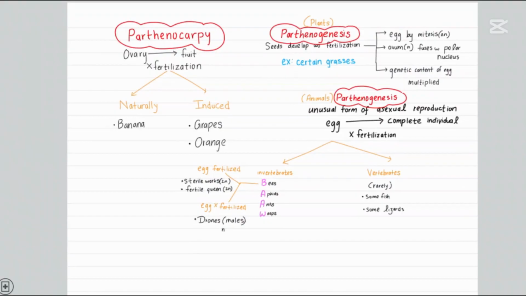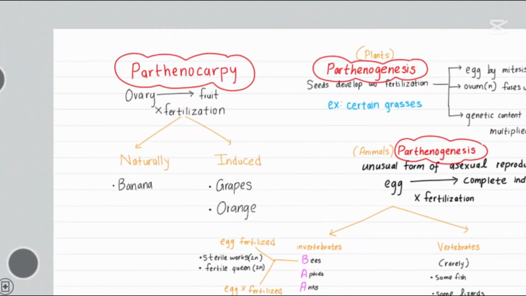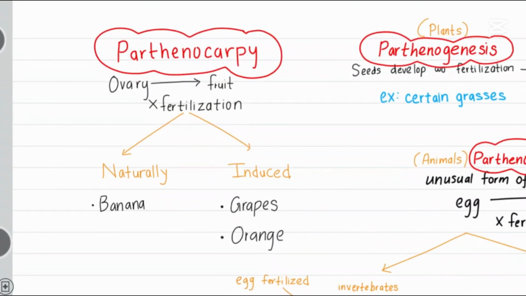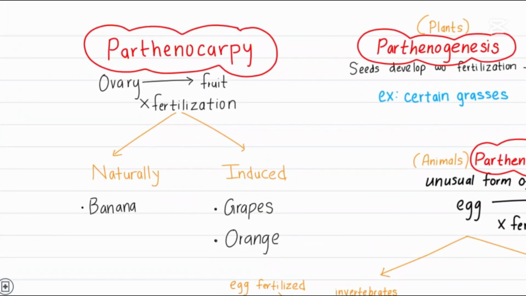So firstly, we'll move on to what is Parthenocarpy. The term carpy stands for fruit, right? Genesis is something related to the seeds. So when we say parthenocarpy, it's something about the fruit. When an ovary develops into a fruit without fertilization, you call it parthenocarpy. This occurs naturally in some plants, for example in bananas, and this can be induced using plant growth substances as well, for example, grapes and oranges. So, you can find seedless oranges, seedless grapes. The reason is parthenocarpy. They are induced by plant growth substances.